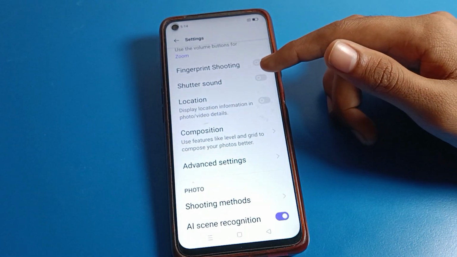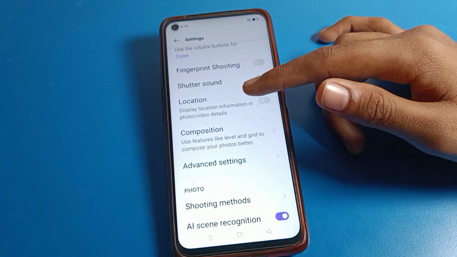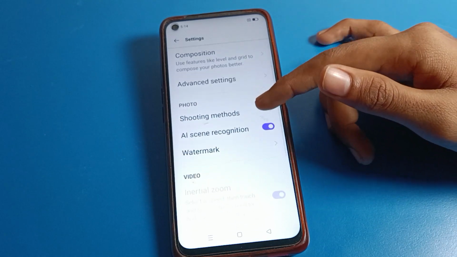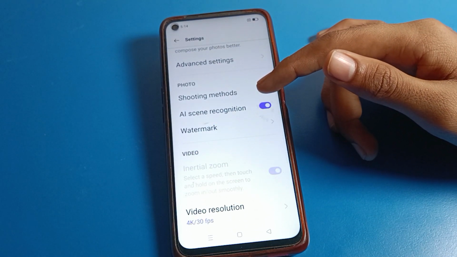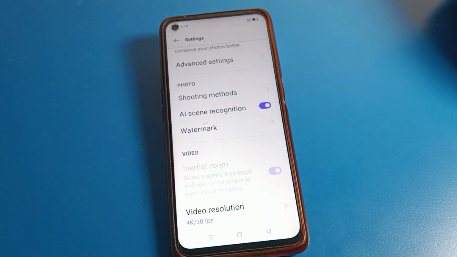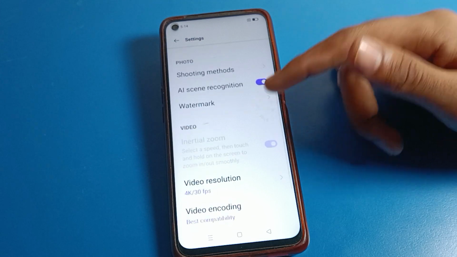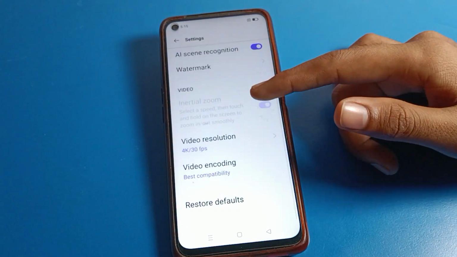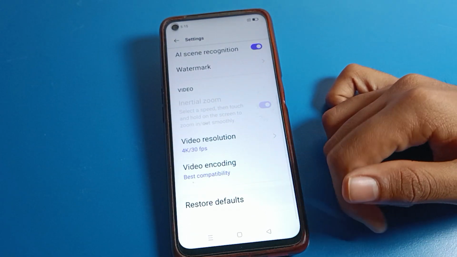Friends, if you want to turn on your shutter sound, you can turn it on. If you want to turn on your location, you can turn on location. Friends, you can see advanced settings. Friends, you can see watermark. If you want to turn on the watermark on your Realme phone device, you can turn on your camera watermark from here. Friends, click on the last option, restore to default settings.